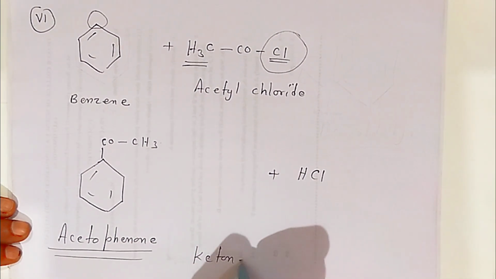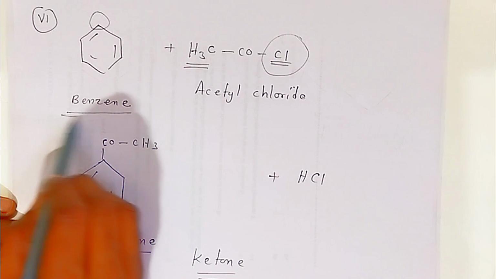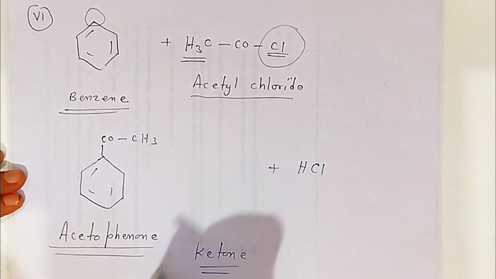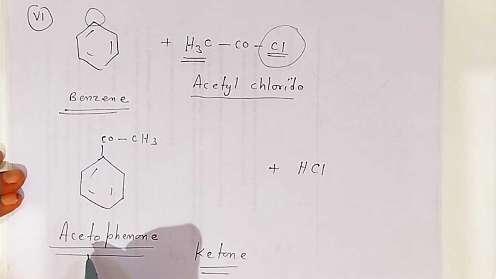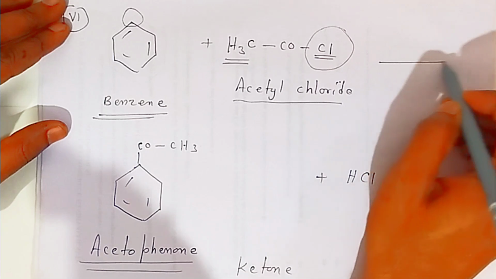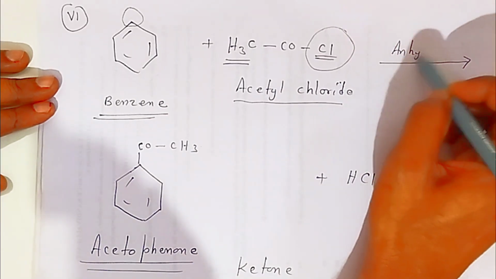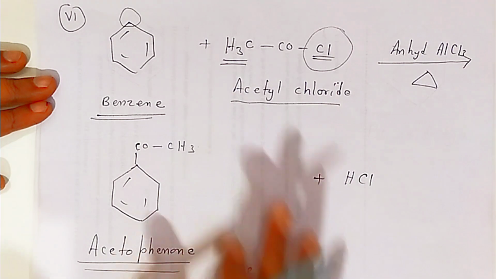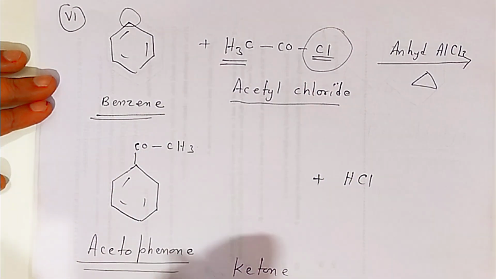This is an aromatic ketone. So this way, students, benzene, an aromatic hydrocarbon, we have converted into a ketone, that is acetophenone. So this is very important. Action of acetyl chloride will always give you ketone, for example acetophenone. Here you have to use anhydrous aluminum trichloride and heat it. Then only these two reactants combine and form acetophenone, that is ketone.